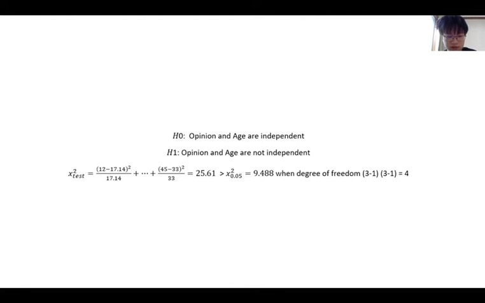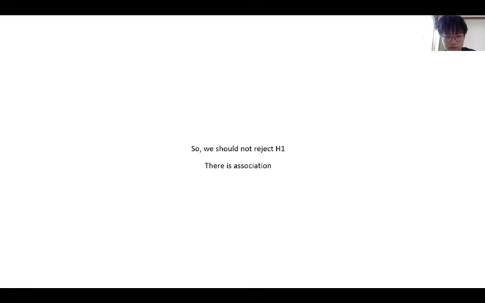We can find that the value of the test statistic is larger than the value in the chi-square table with 5% level of significance, where the degree of freedom is equal to 4. So we should reject H0 and not reject H1. There is an association between the age and their opinion.